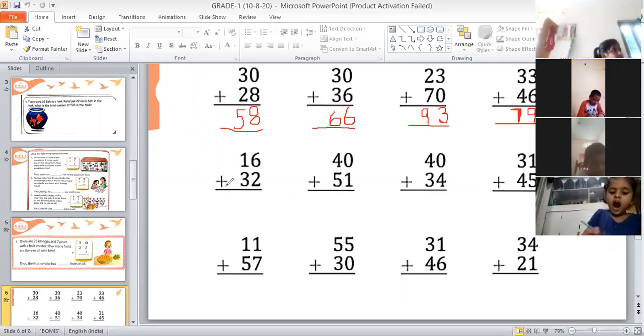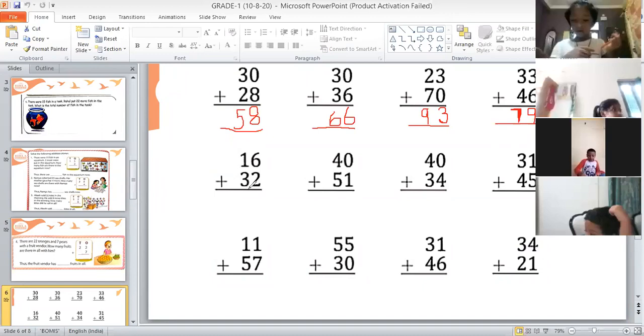This symbol you will not read. Plus. Yeah, 16 plus the next number. 32. Yeah, so the question is 16 plus 32.